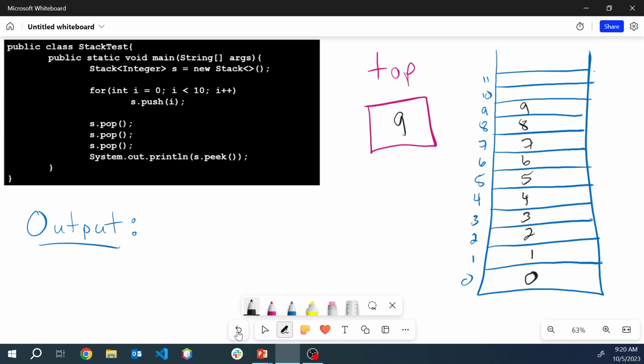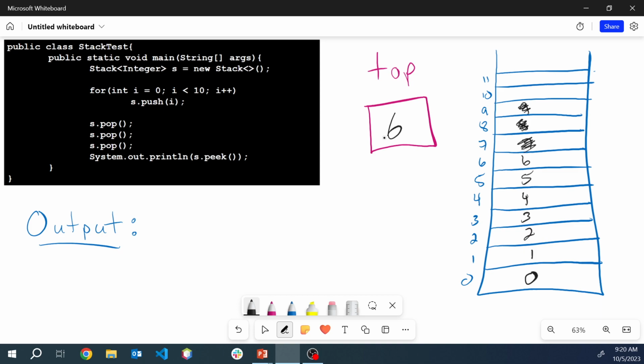And so now what do we want to do? It said that we want to pop 3 times. So we pop, and we pop. And I'm intentionally just scratching it off. And so now what is actually stored in top is going to be index 6, because 6 is at the top of the stack.